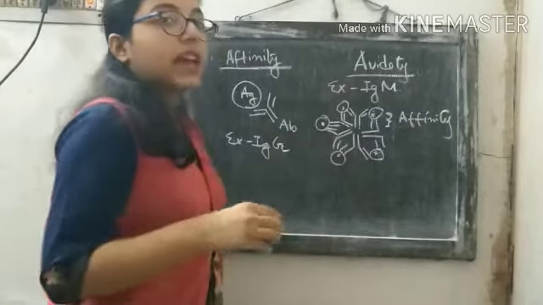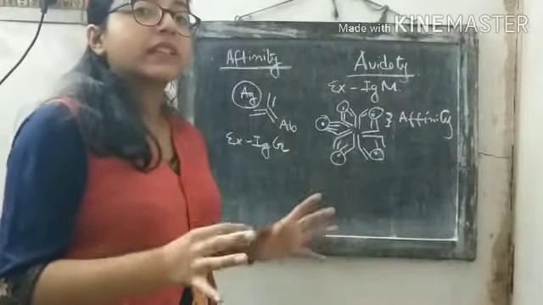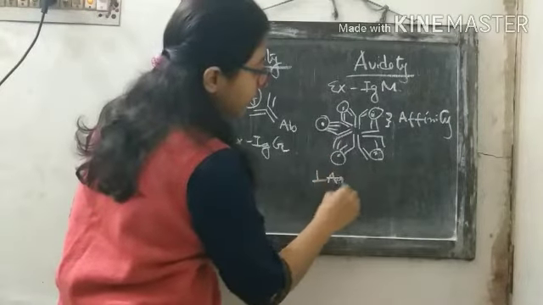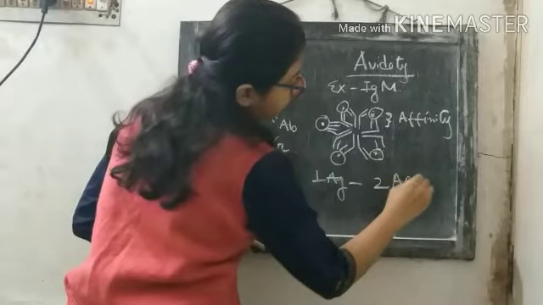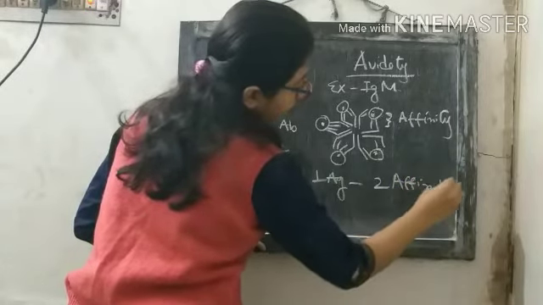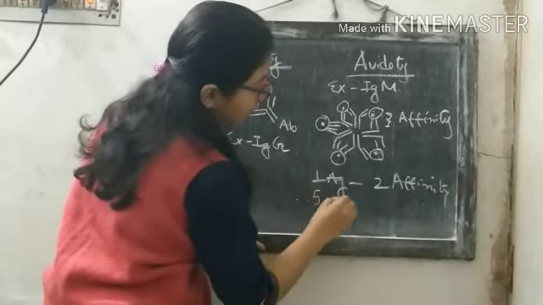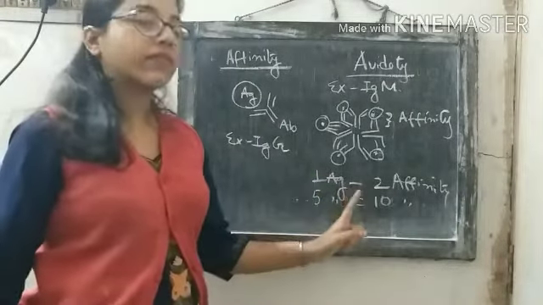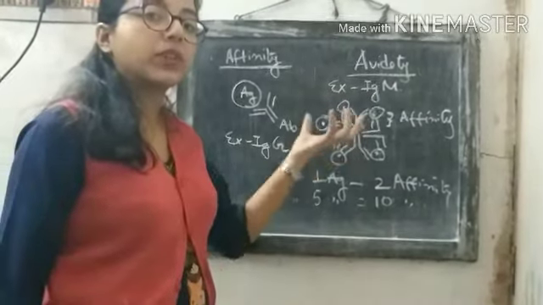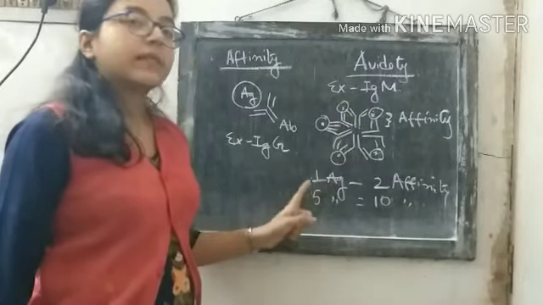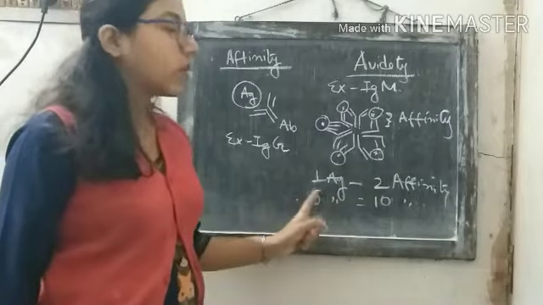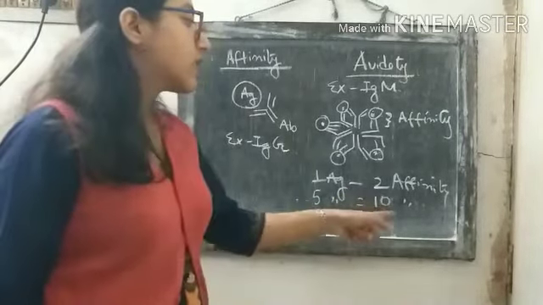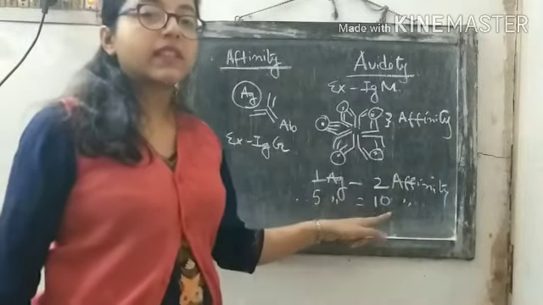So the total affinity is 10, because one antigen has two affinities. Therefore, 5 antigens have 10 affinities. One antigen equals two affinities because one antigen is bound by two molecules of IgM. For 5 antigens, we will get 10 affinities. So the sum of these 10 affinities is denoted by the term